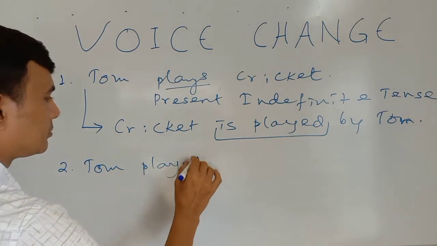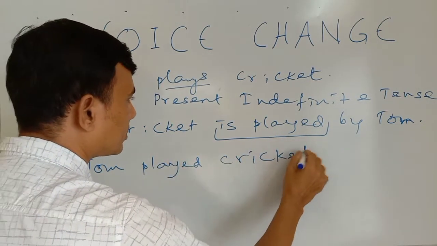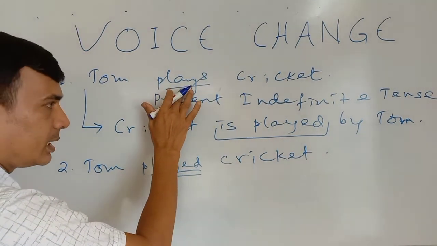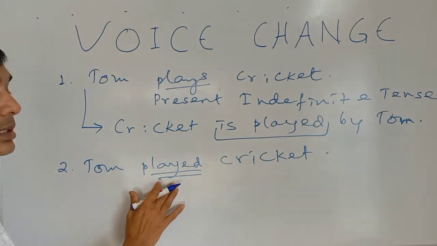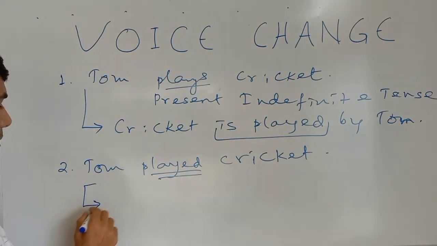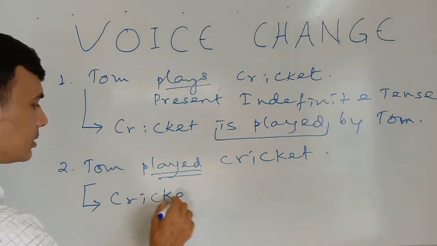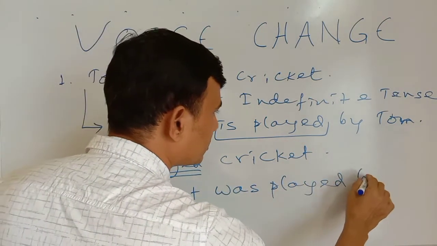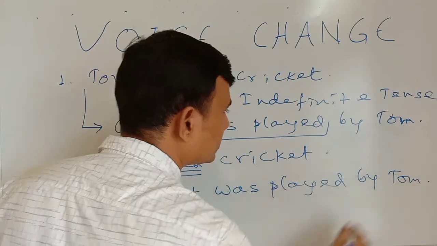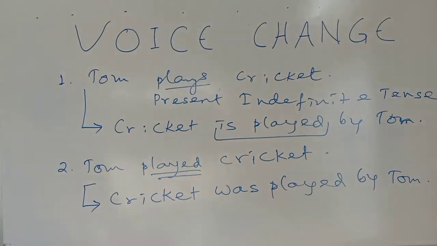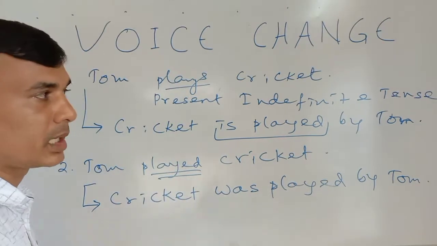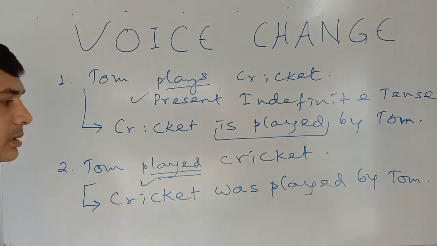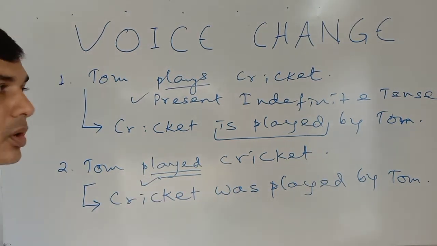Okay, is played. If I write this one, played, it will be number 2. Tom played cricket. Look here, it is played. When I write plays, is played, then it will be was played. Am I right? That is, cricket was played by Tom. Again I can change plays to will play or shall play. This is present indefinite, this is past indefinite. Again I can write Tom will play cricket.